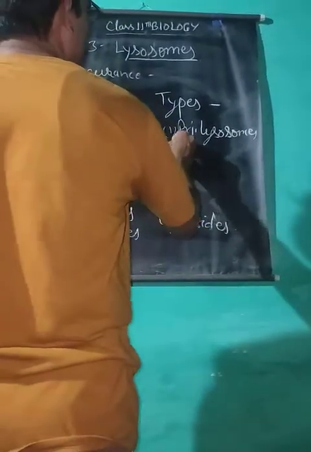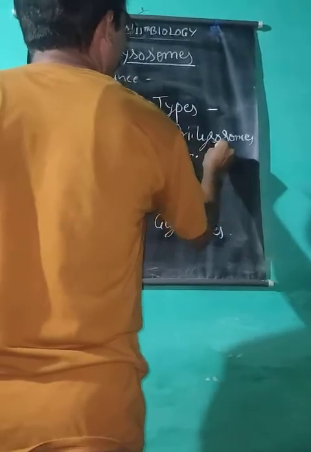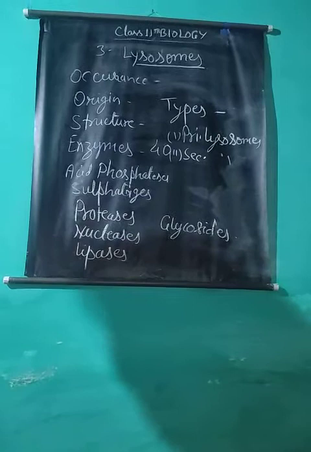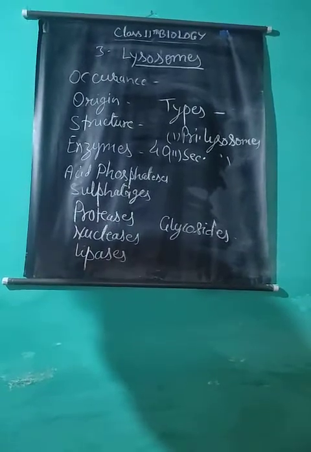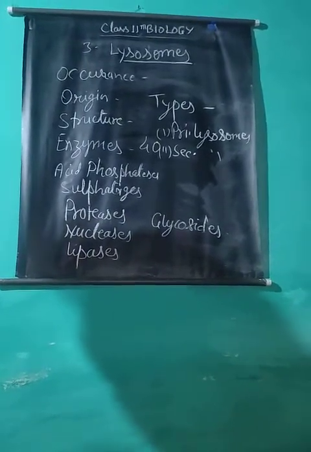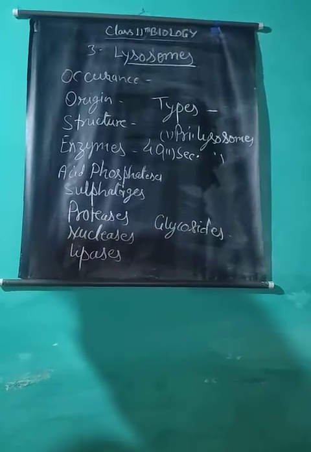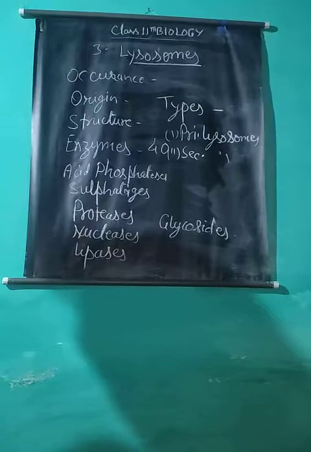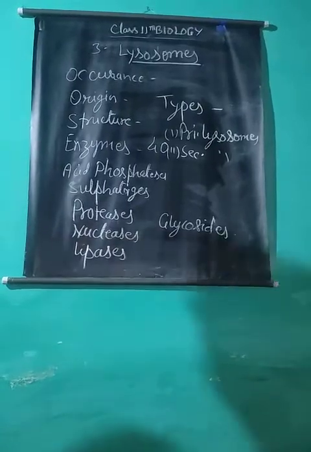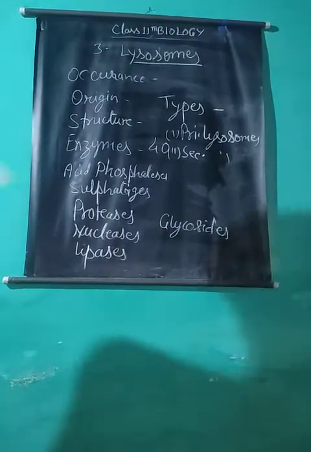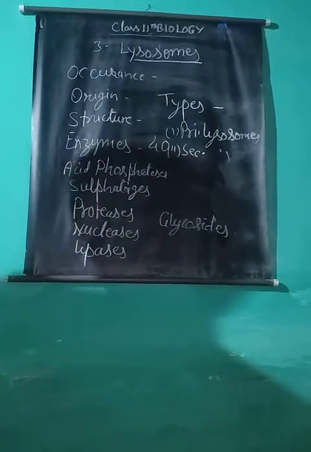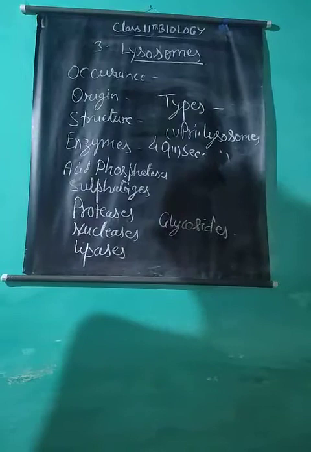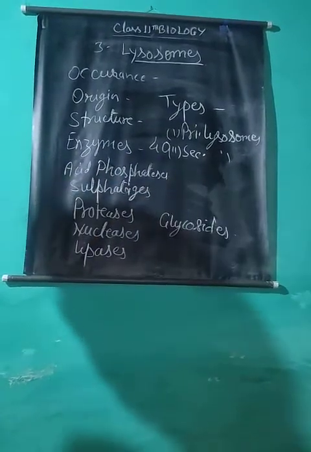Secondary lysosomes. They are also called heterophagosomes or digestive vacuoles. These are produced either from phagocytosis or pinocytosis of foreign material by the cell, and then within the cell. Phagocytosis means cell eating, or eating of foreign molecules by the cells. Pinocytosis, cell drinking, is used for liquid substances.